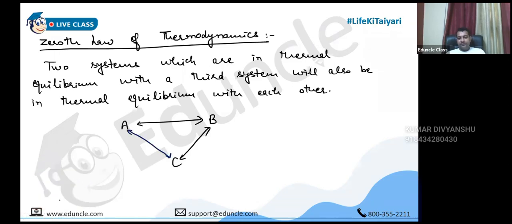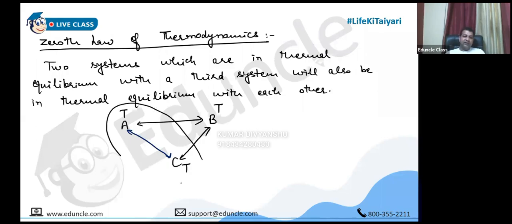It's like this. When we are saying that A and B are in thermal equilibrium, they both have the same temperature. And when we are saying B and C are in thermal equilibrium, they both have the same temperature. Now you can see the temperature of A and C is also the same. It is T for both. So obviously they will also be in thermal equilibrium with each other. Thermal equilibrium means no heat will flow between the two systems. Both are at the same temperature, because heat only flows when there is a temperature difference between the two systems, one at higher temperature and the other at low temperature. If there is no temperature difference, no heat flow.